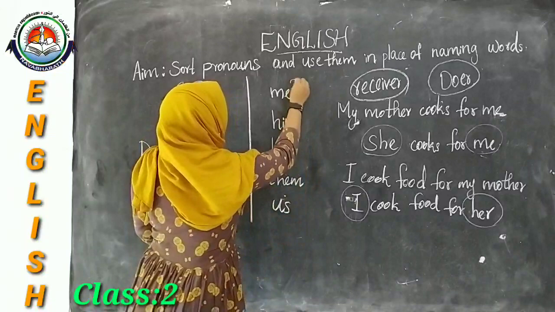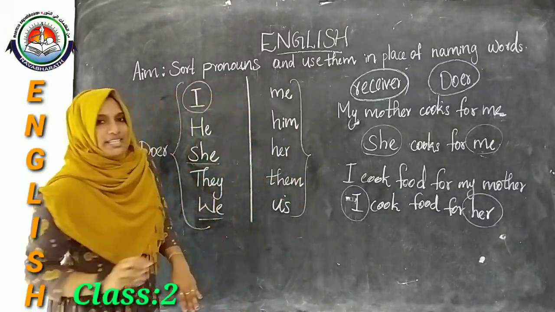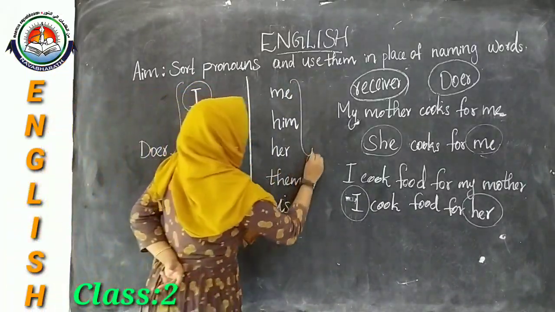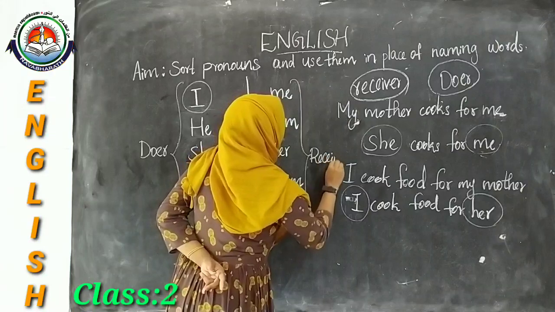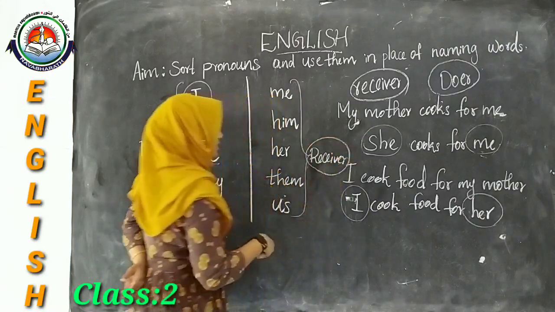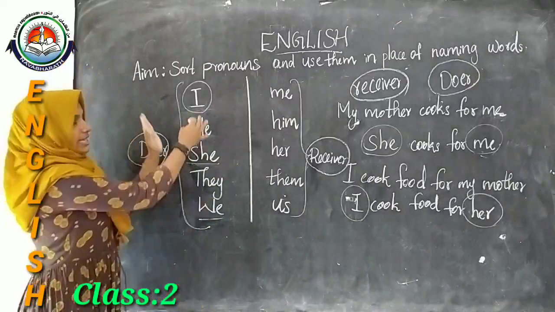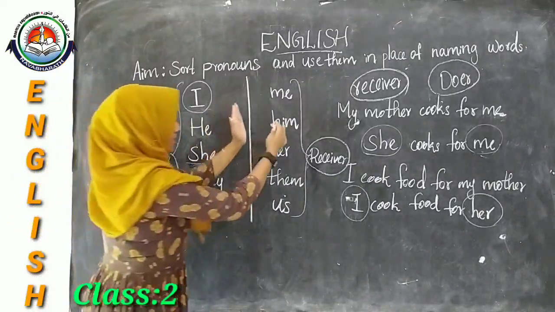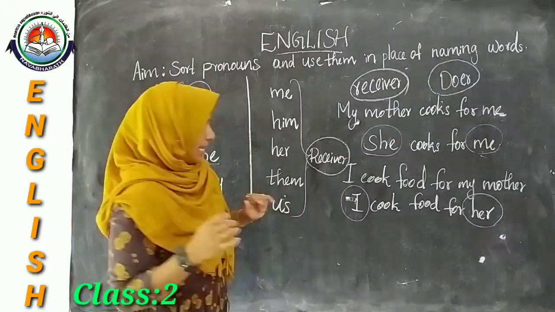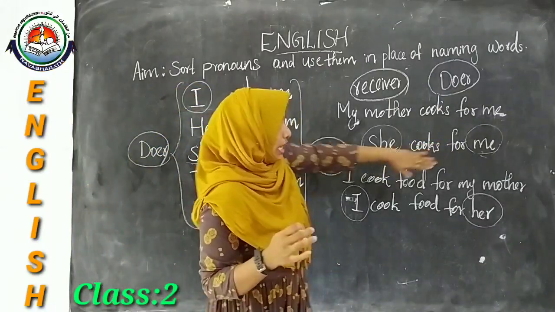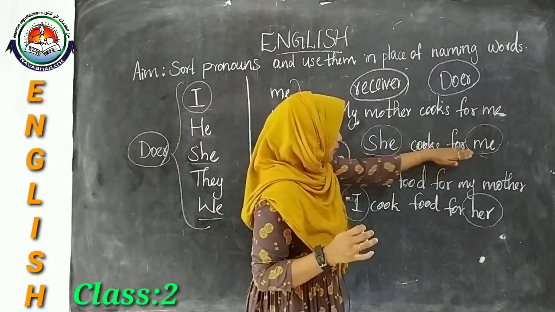And what about this part? Here they are the receivers. These words we call doers; they are doing the action, and these words are receiving the action.